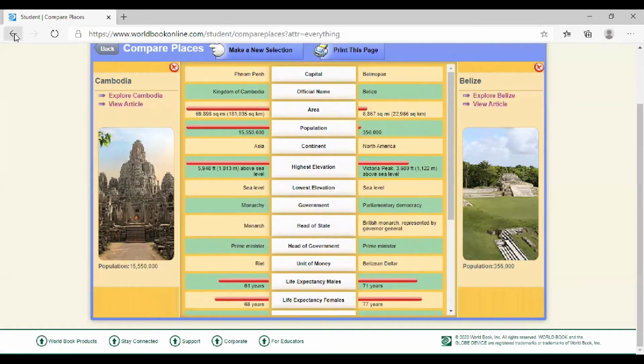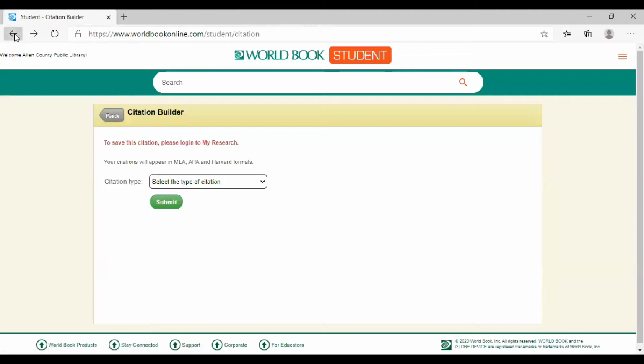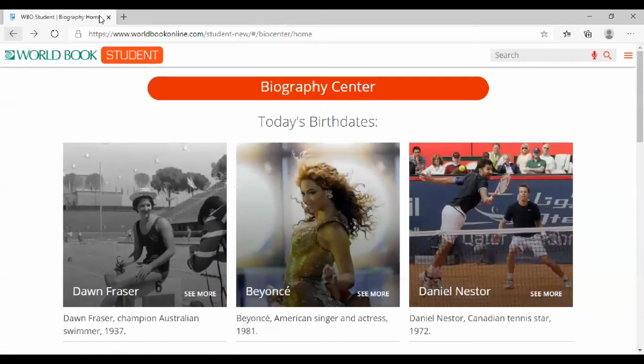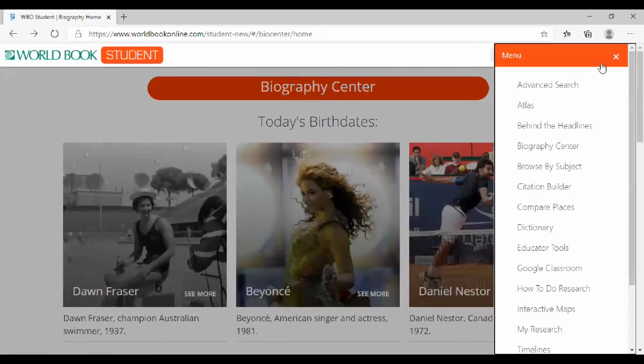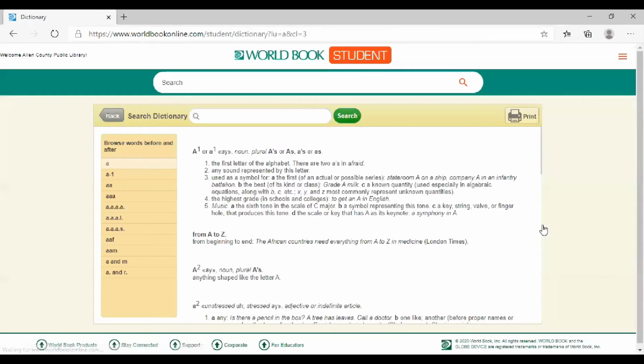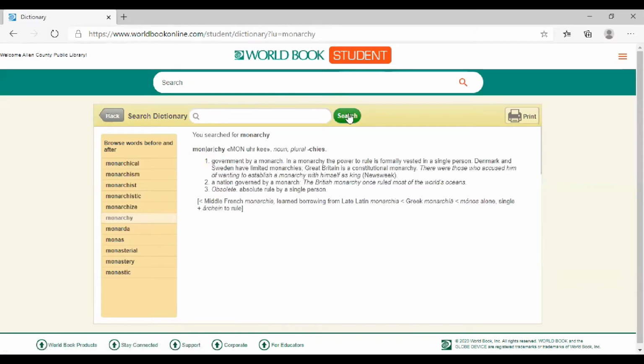So let's get out of here, go back, and then we're going to go back once again to our heading, and we're going to go down to the dictionary. Our encyclopedia has a dictionary. So you can type in a word. Let's type in monarchy. Oh, I have to spell right here. And let's hit search. You search for monarchy.